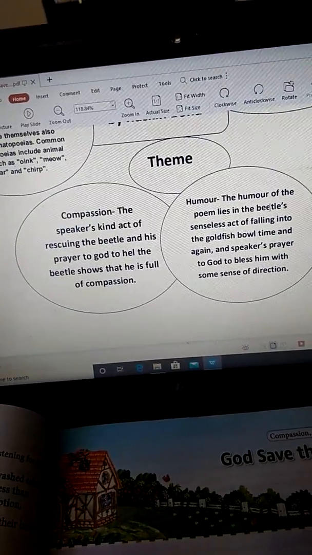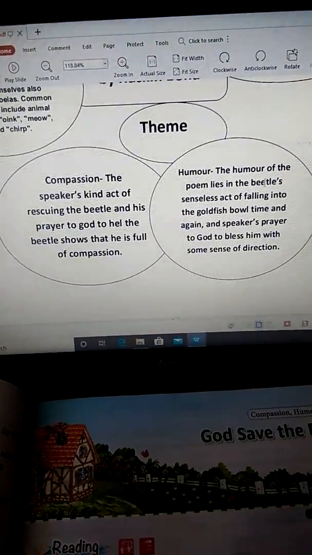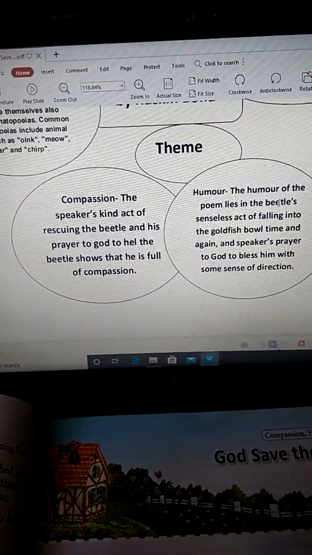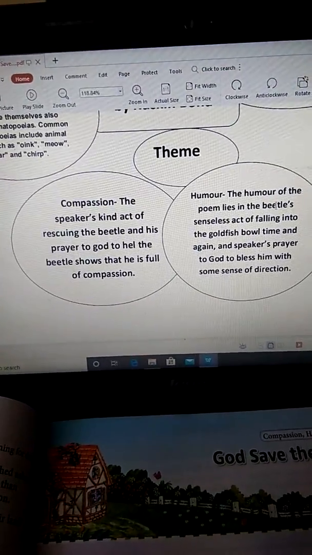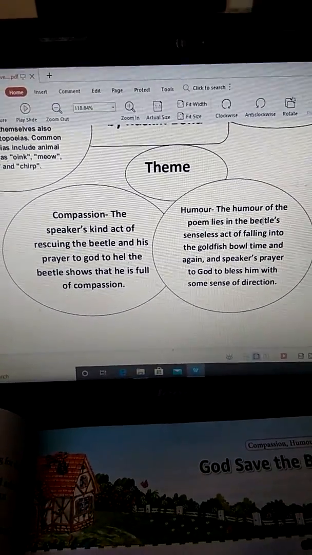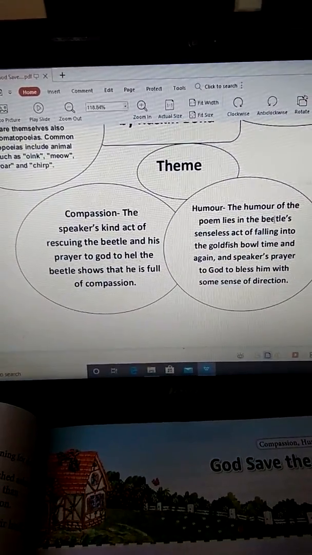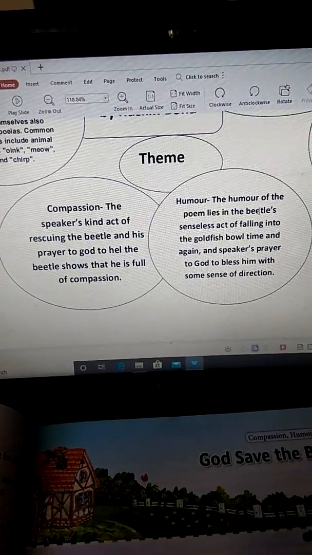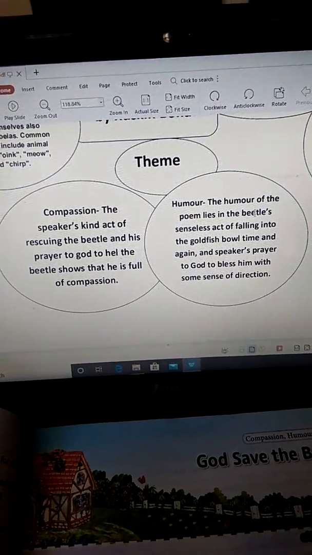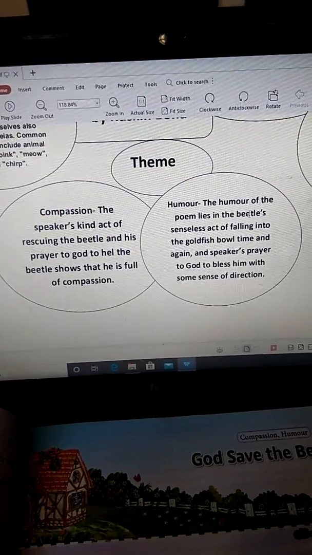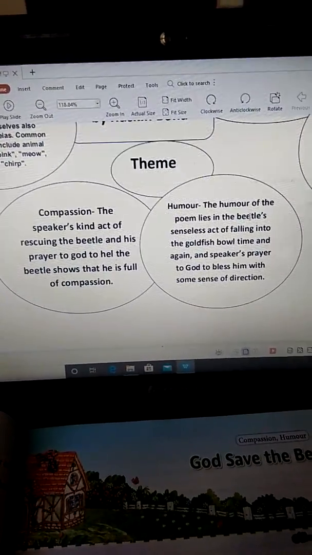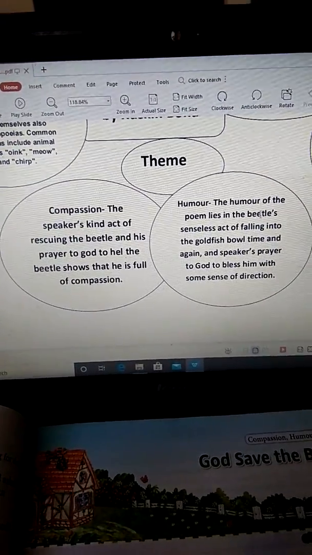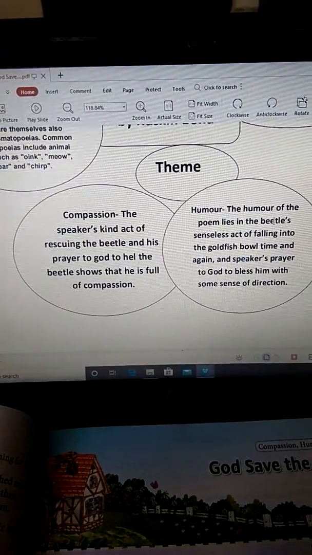Twice, isn't it? So his act of saving the beetle twice from drowning is an act of compassion. As well as the poet is praying to God to give the beetle a sense of direction so that he does not make his mistake and does not threaten his life. This also shows how compassionate he is. So these two things show that he is compassionate.